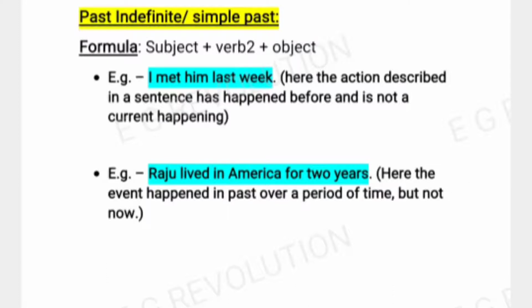Now come to our second example: Raju lived in America for 2 years. Here the event happened in the past over a period of time, but not now. That means he lived in America for 2 years in the past. Right now he is not living in America. So in this kind of sentence, past indefinite tense is used.